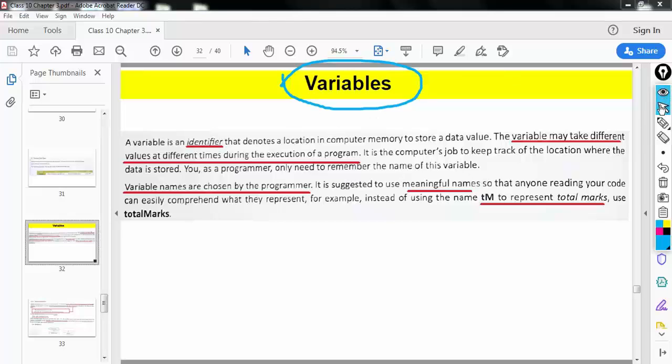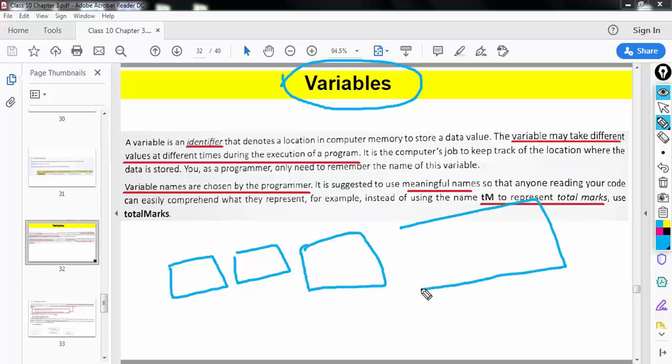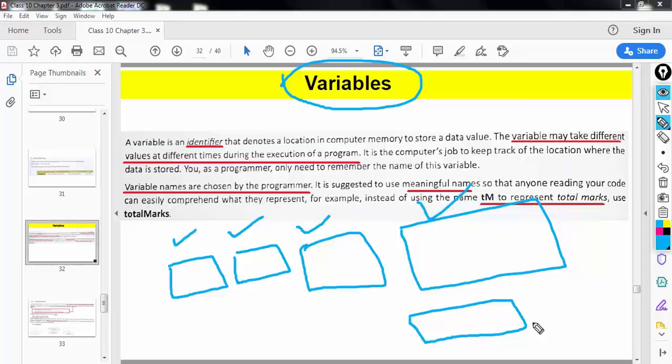So what are variables? Variables are containers. All these different containers I've drawn can store some data inside them. It can be a number, it can be a character, it can be a string.